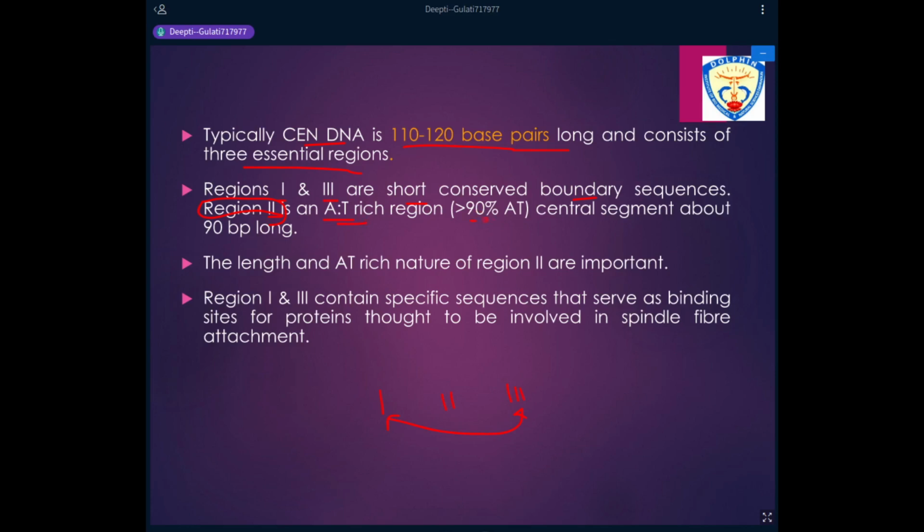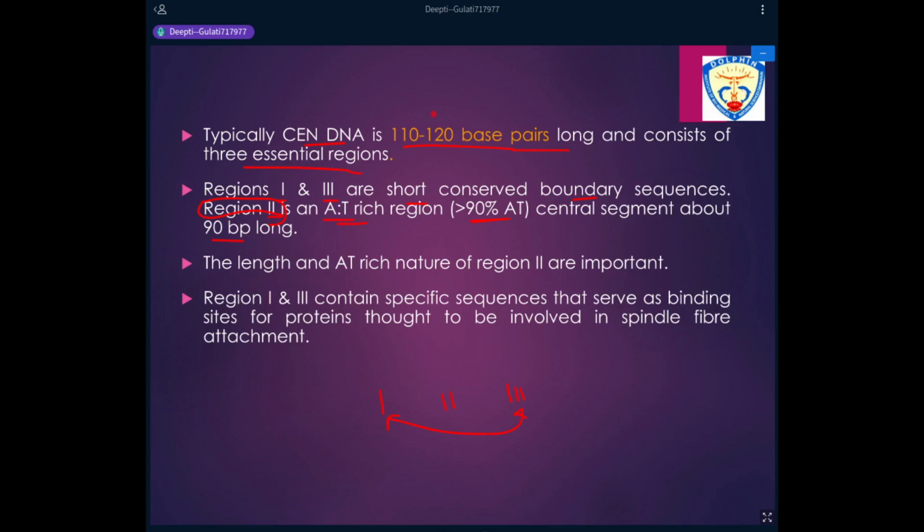There is more than 90% AT in this central segment, known as region 2, and its total length is 90 base pairs. So more than 80 bases out of 90 are adenine and thymine.